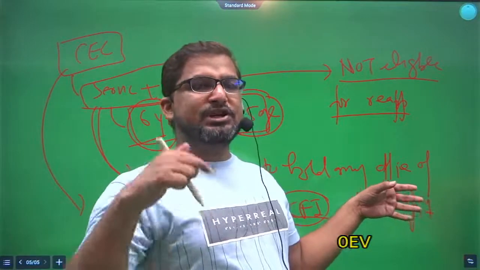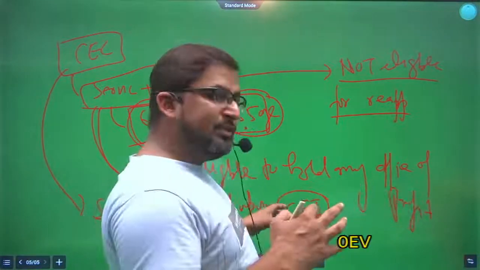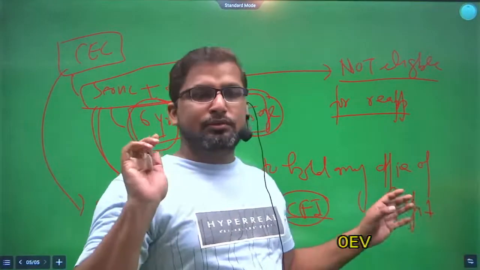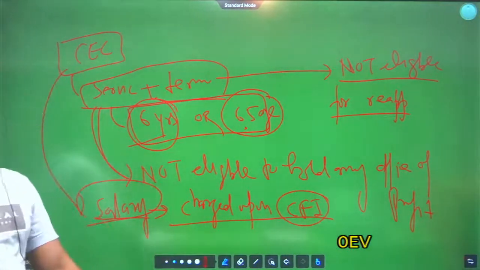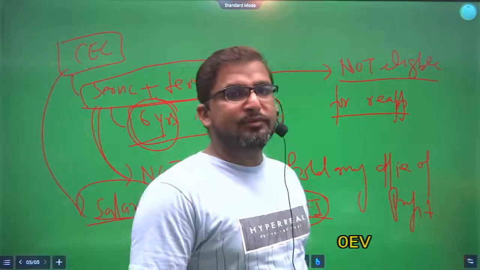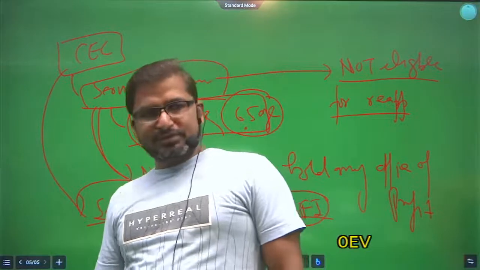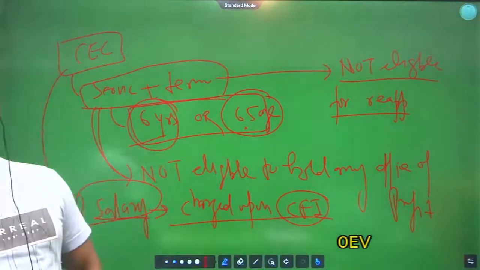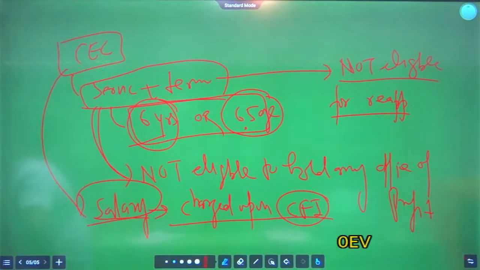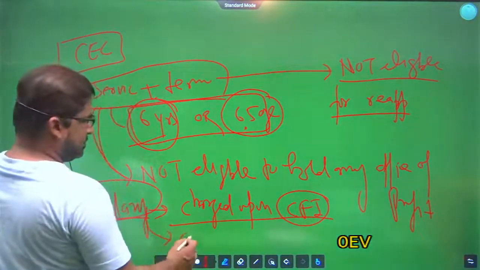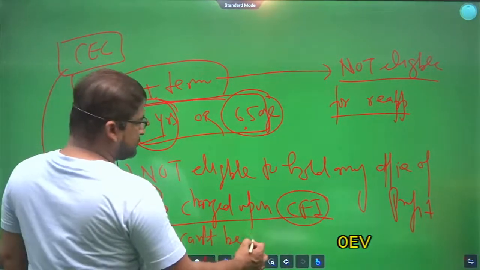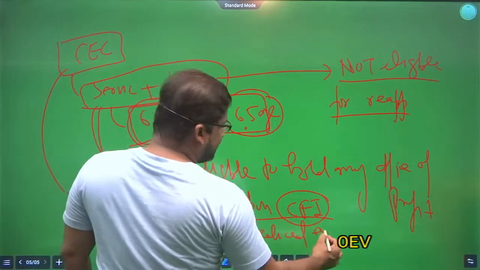If any expenditure is charged upon Consolidated Fund of India, that means Parliament can only discuss but cannot vote. So this is to ensure the autonomy of Chief Election Commissioner, so that Chief Election Commissioner can perform independently without any kind of pressure from the government or the executive. Clear?